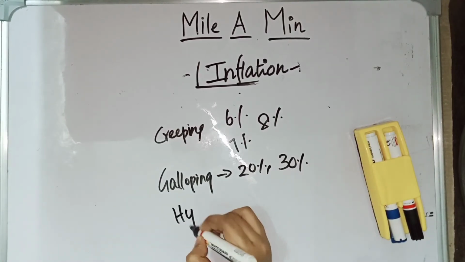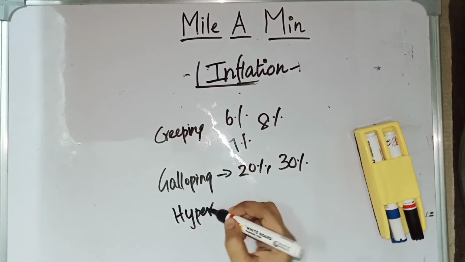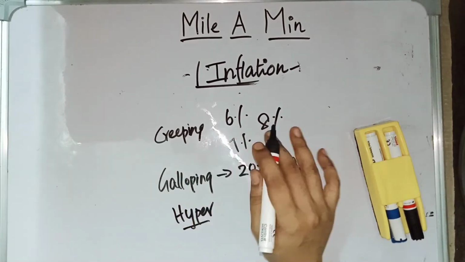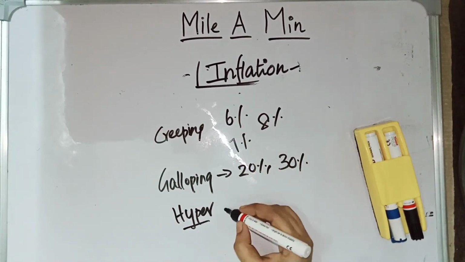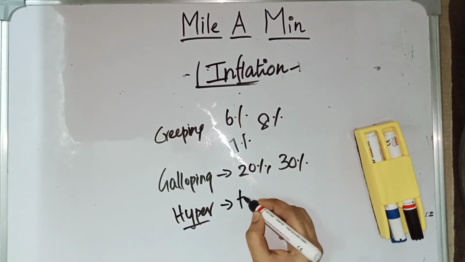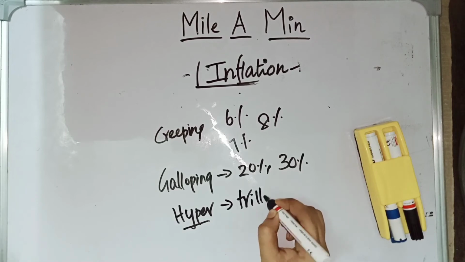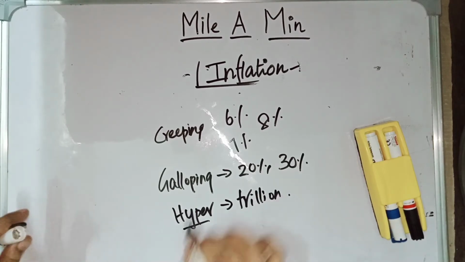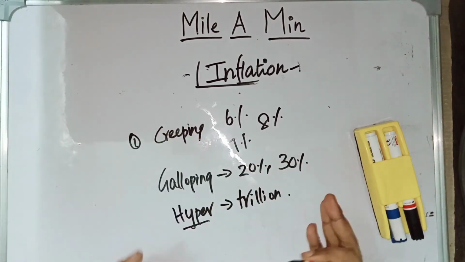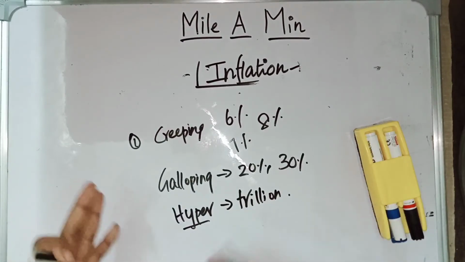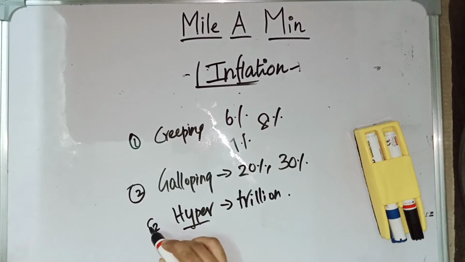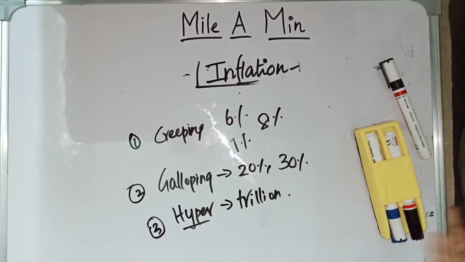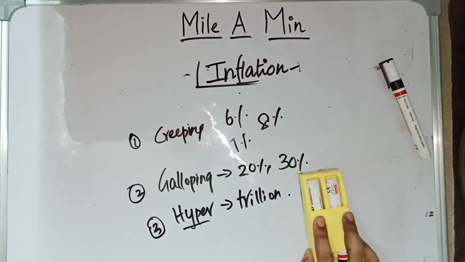And we have hyperinflation. Hyperinflation means inflation shoots up overnight. During hyperinflation, inflation is at the million level, trillion level. So these are the types of inflation based on the percentage of inflation: first creeping or walking inflation, second galloping inflation, and third hyperinflation, in which inflation shoots up overnight to the million or trillion level.